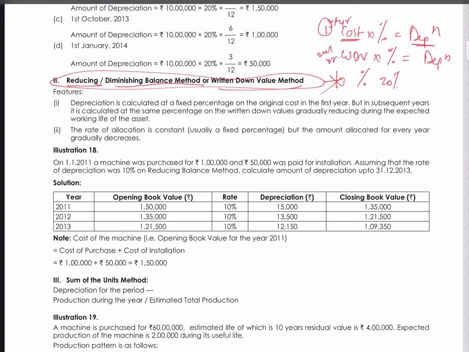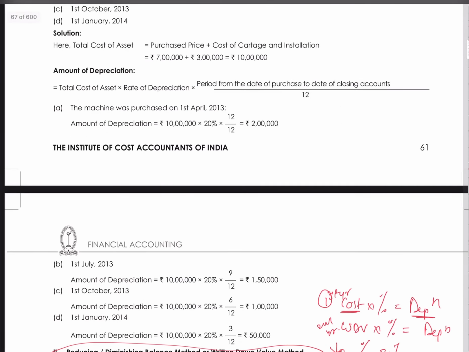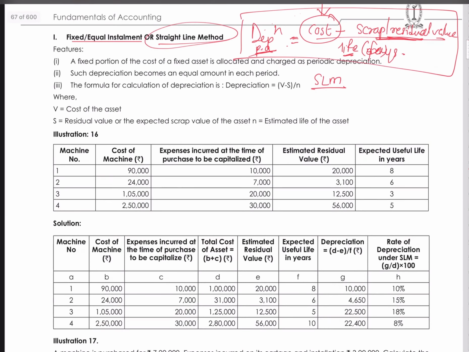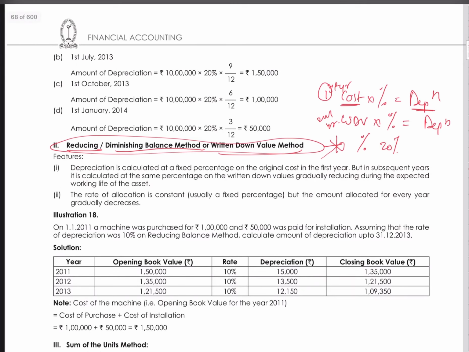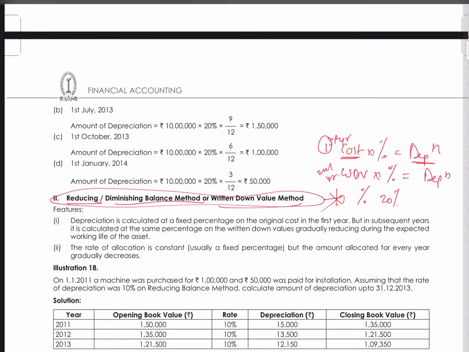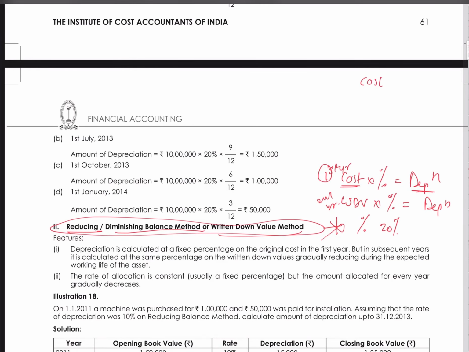If you observe, in the straight line method your amount of depreciation remains the same every year, but it may not be the same in WDV method. In written down value method, you take the cost in the first year, apply depreciation at the rate of 20%, and reduce that depreciation to get the written down value.